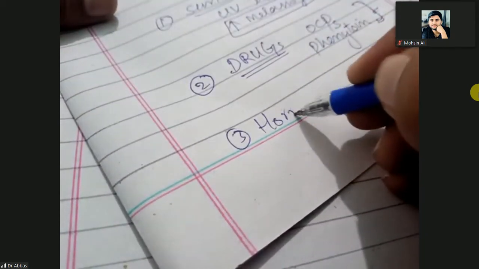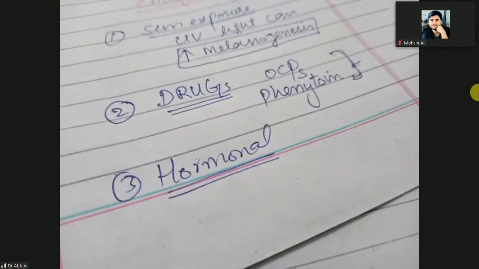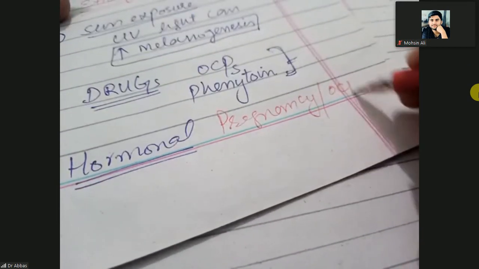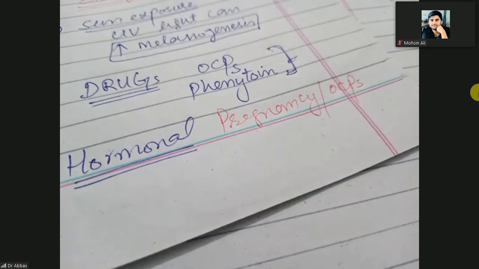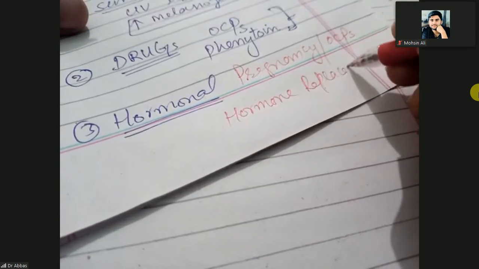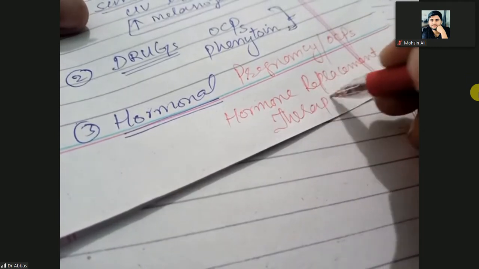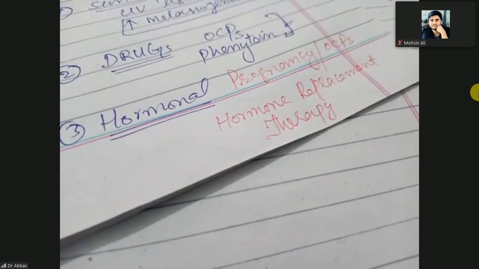The third one is hormonal etiology. Hormonal etiology means pregnancy, the same oral contraceptive pills, and hormone replacement therapy that is done in infertile females.